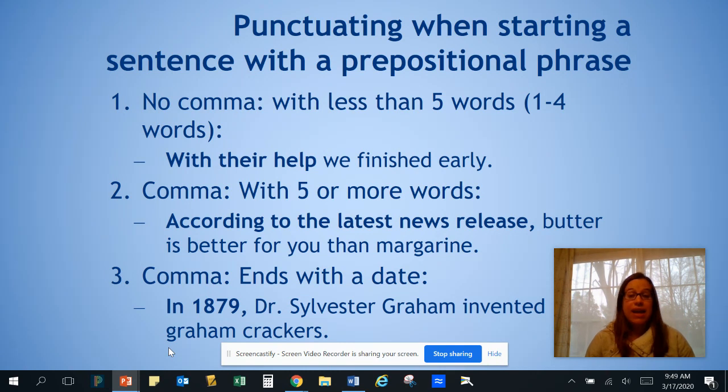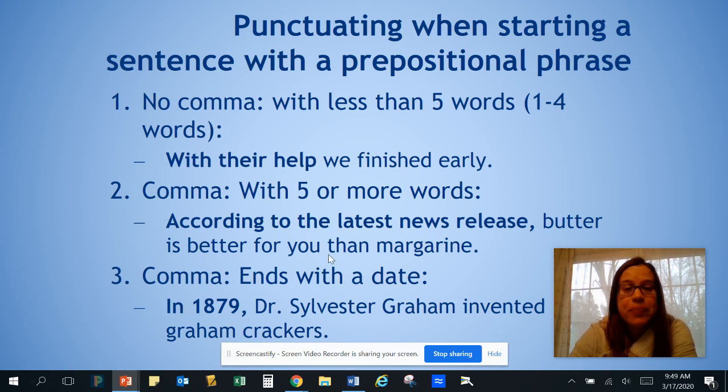Lastly, if it's a date. If you start a sentence with a prepositional phrase that ends with a date, then you also must use a comma. So look at the example. In 1879, comma, Dr. Sylvester Graham invented graham crackers. That must be why they're called graham crackers. So those are the 3 rules you need to learn and memorize.